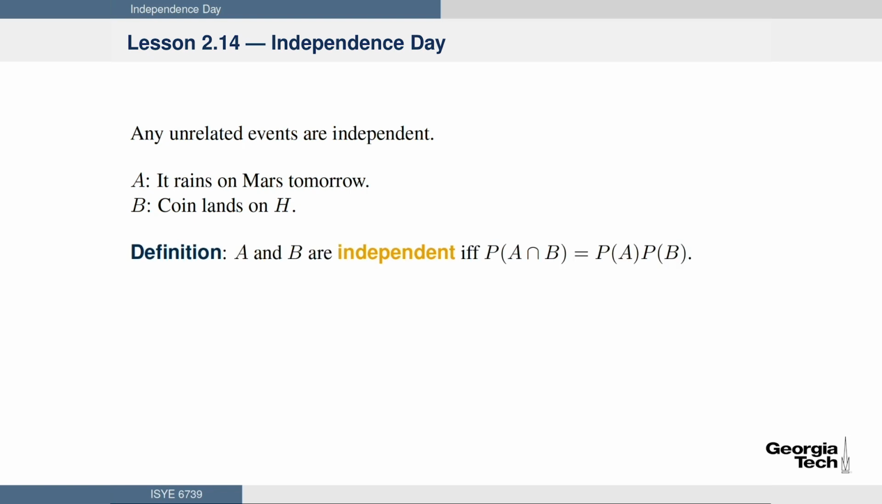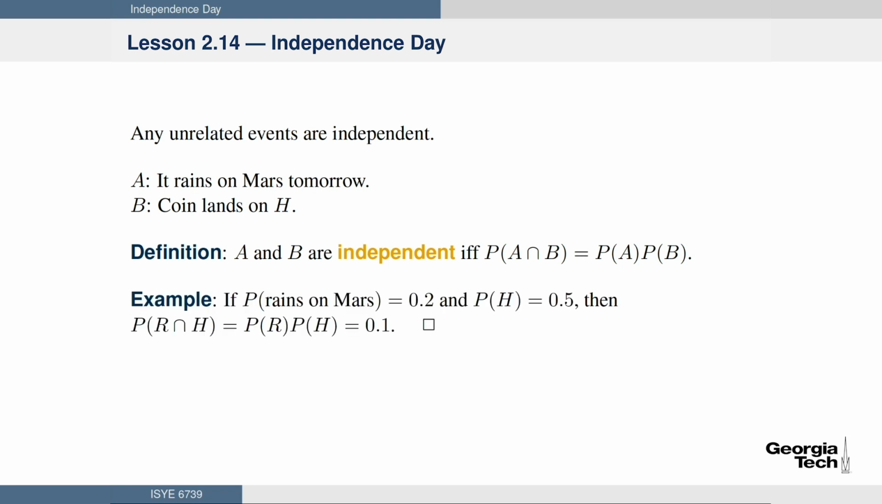The formal definition: A and B are independent events if and only if the probability of the intersection is the probability of A times the probability of B. That's just the definition. Example: if the probability that it rains on Mars is 0.2 and the probability of heads is 0.5, then the probability of rain on Mars and heads is, because they're independent, P of R times P of H, which is 0.1. Remark: if P of A equals 0, then A is independent of any other event.